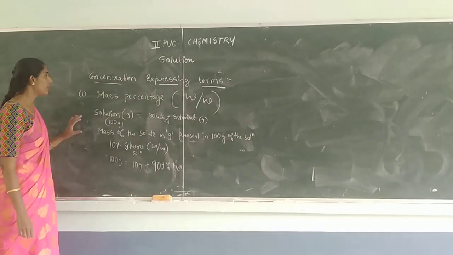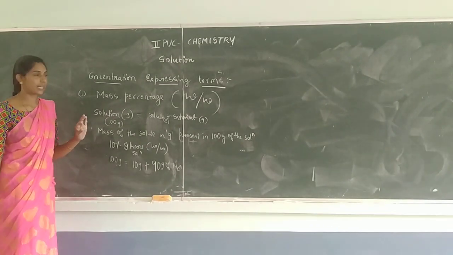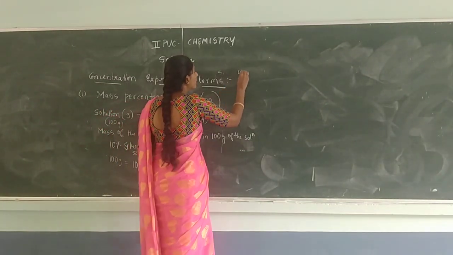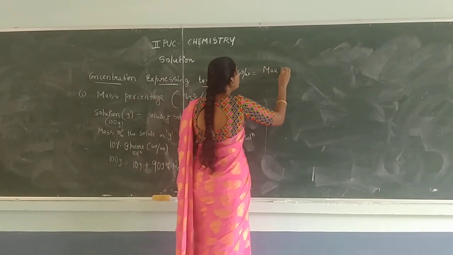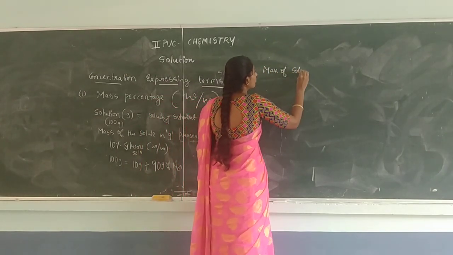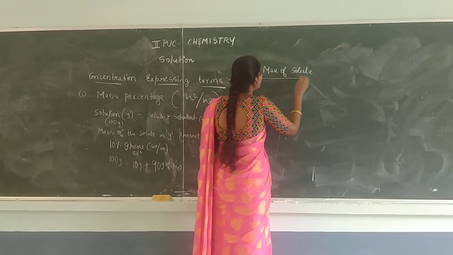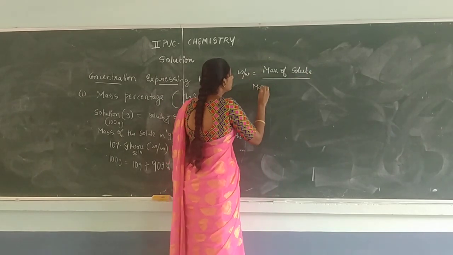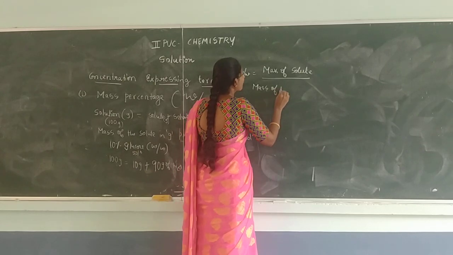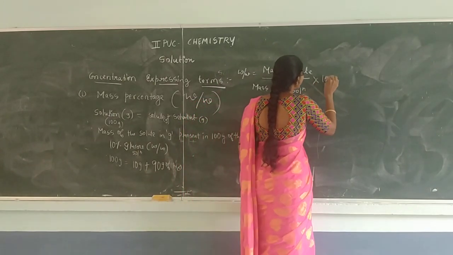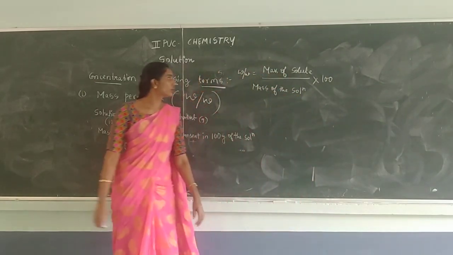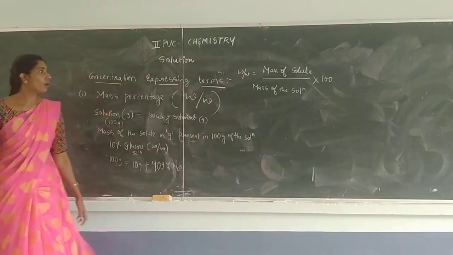So therefore the formula used for the mass percentage, or W by W, is mass of the component or mass of the solute divided by mass of the solution, multiplied by 100. Mass of the solute divided by mass of the solution into 100.